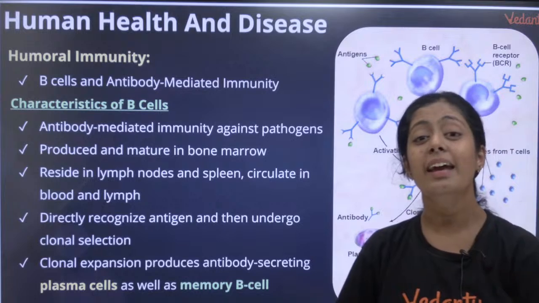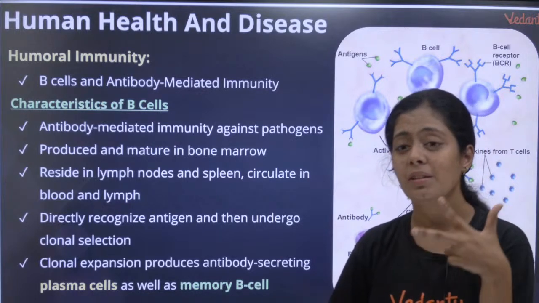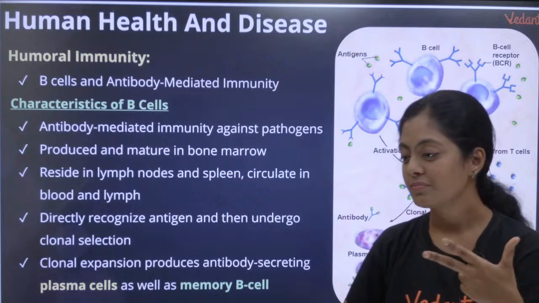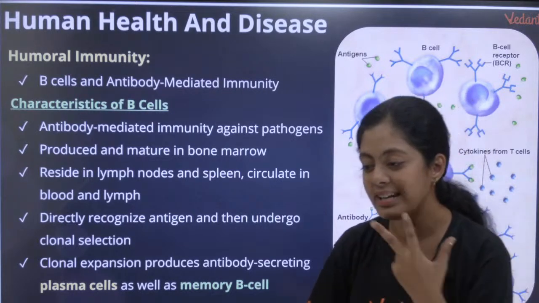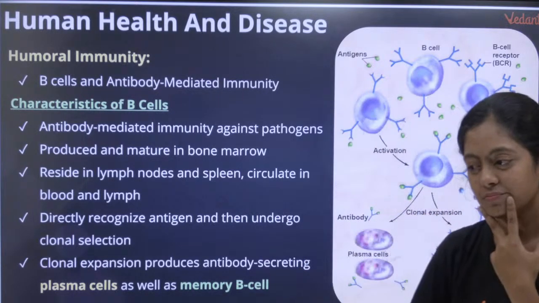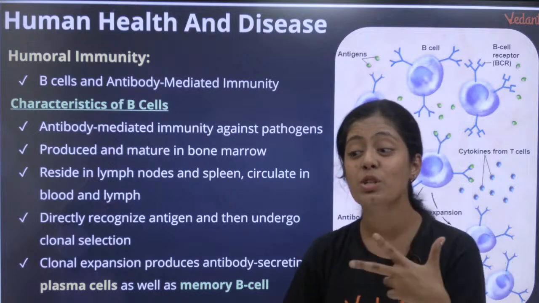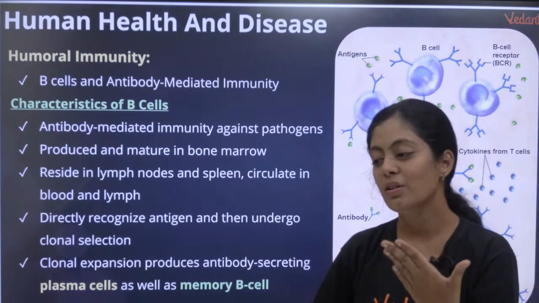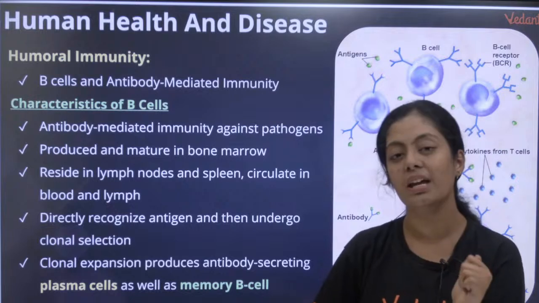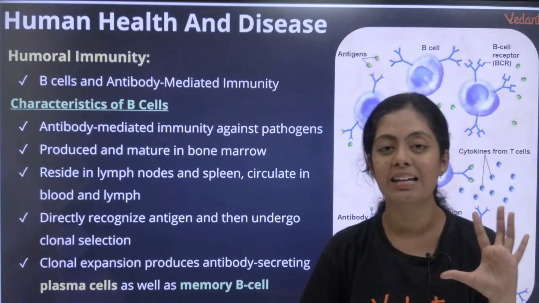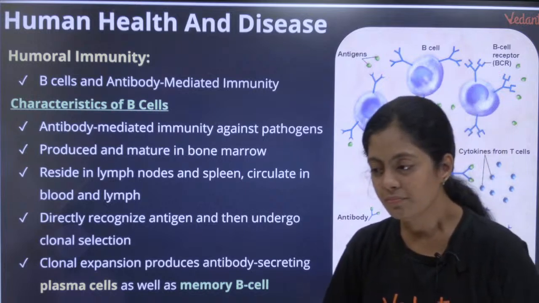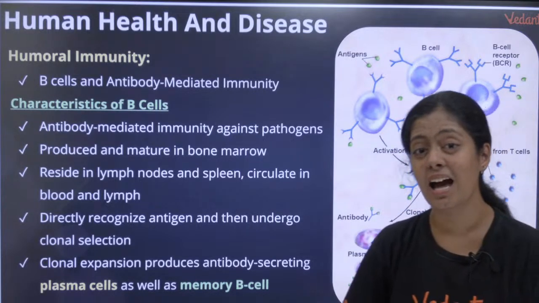Then the secretory antibody, the antibody which is present in the secretion, very good, IgA. Secretory is IgA, okay. Then pentameric antibody, IgM.